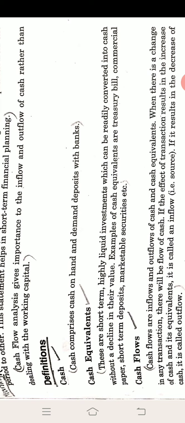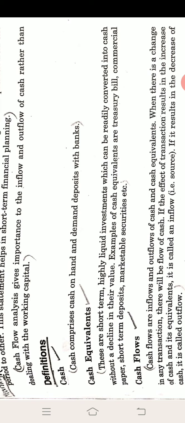What are examples of cash equivalents? Treasury bills, commercial paper, short term deposits, marketable securities. All these are examples of cash equivalents. When we sell treasury bills or anything, we get immediate cash. That's why these are called cash equivalents. So this is the definition of cash equivalents.